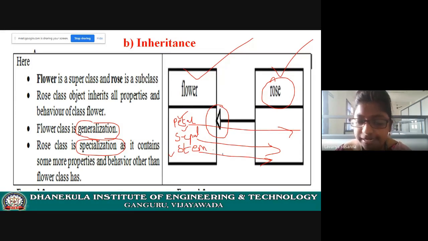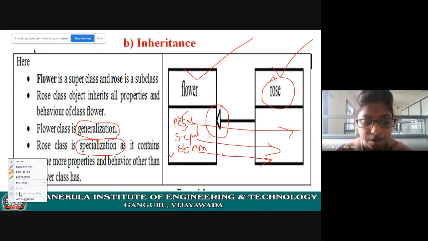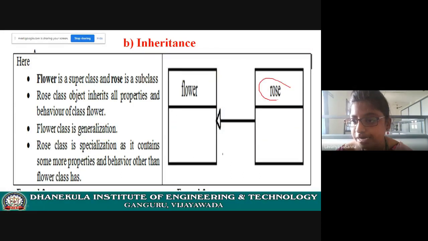Now, in addition to these properties, rose flower will have some special properties, just like rose petals are used for beauty purposes, right? Some special properties. That means here rose is a specialization and flower is the generalization class.